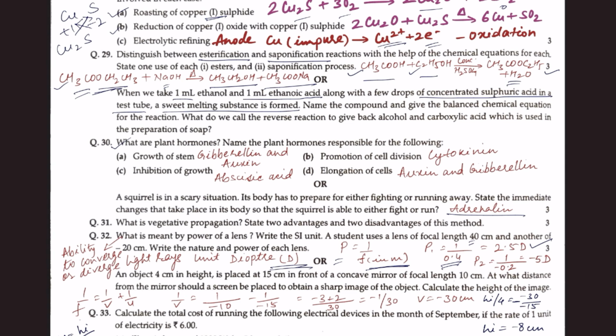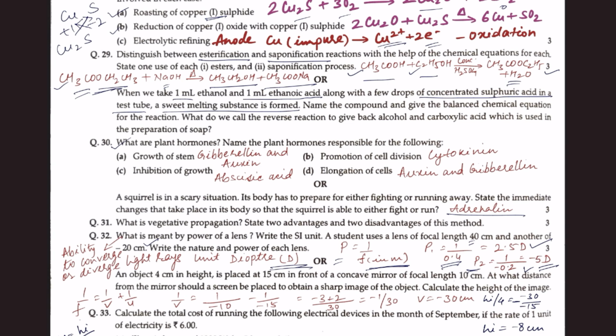And for another lens for which the focal length is given as minus 20 centimeter, again power, let it be P2, is 1 divided by focal length in meter. So 20 centimeter is 0.2 meter. So 1 divided by minus 0.2, this is minus 5 D. Now here the power is negative, so it is a concave lens.